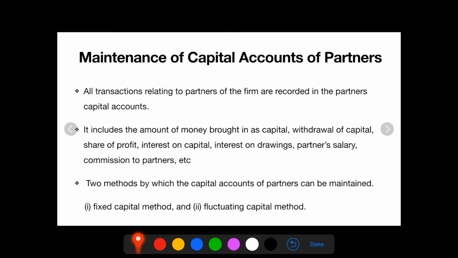What will the partners' capital account include? Capital, withdrawal of capital, sharing of profits, interest on capital, interest on drawings, partners' salary, commission to partners, and so on.